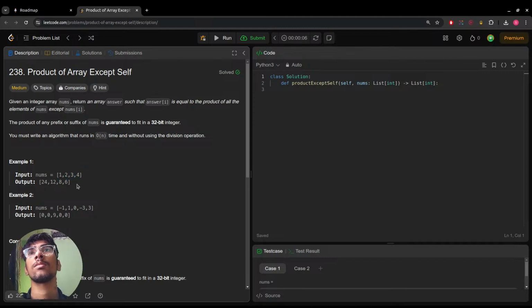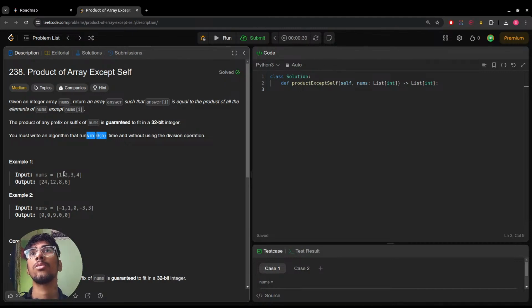So we have to write an algorithm that runs in O of n. Writing in O of n is going to be a bit difficult, but let's see.